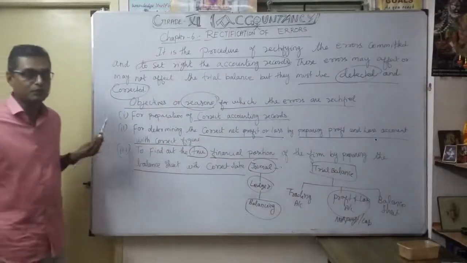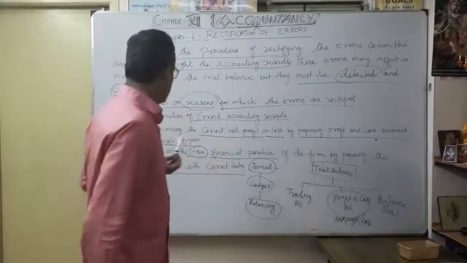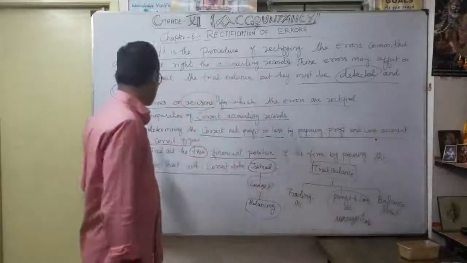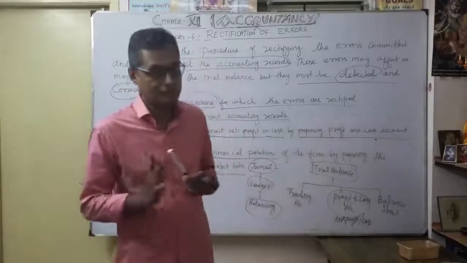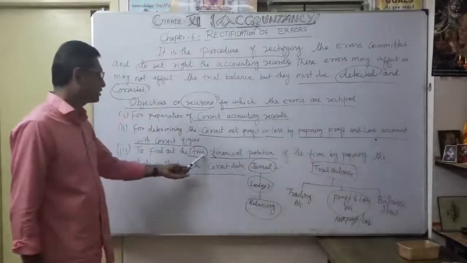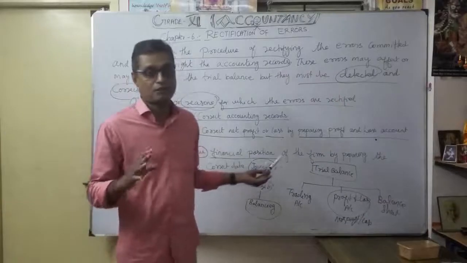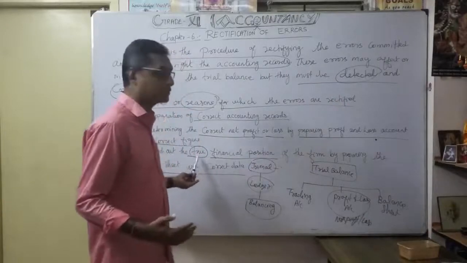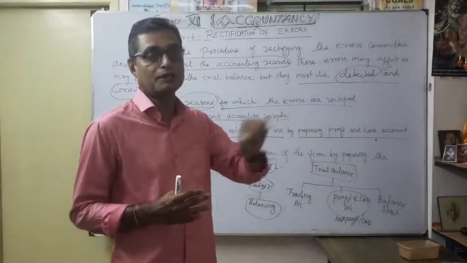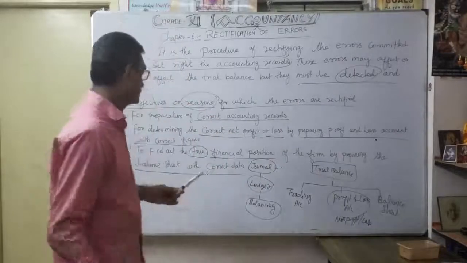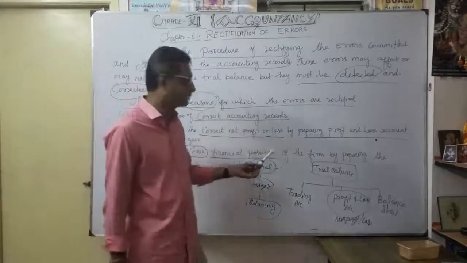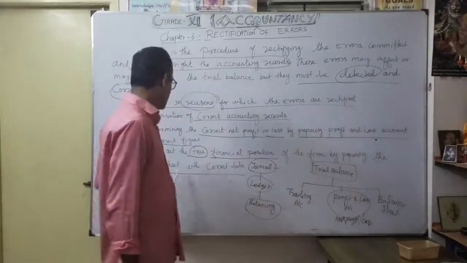The second important objective is detecting errors. The reason is determining the correct net profit by preparation of the profit and loss account. For what? Correct figure, to know our net profit or loss. That is very, very important. The third important one, the balance sheet, is nothing but to know our true financial position. So there is no question of false information. It should be true. An auditor will certify a true and fair view of the financial position. That's why they mentioned the word true; it is a very, very important word here. So we find out the true financial position of the firm by preparing the balance sheet with correct data.